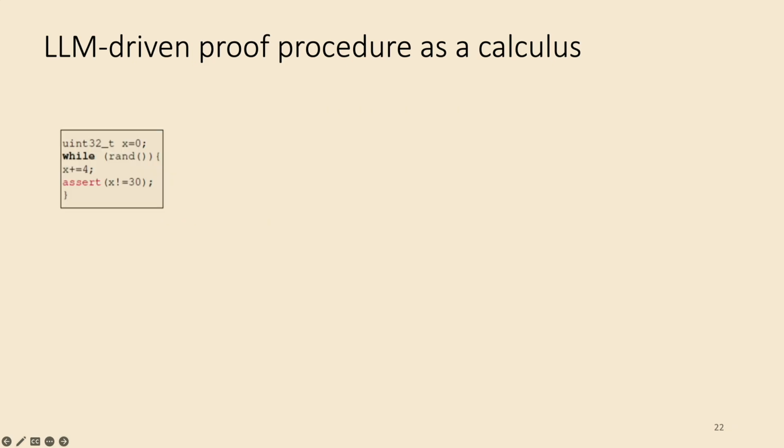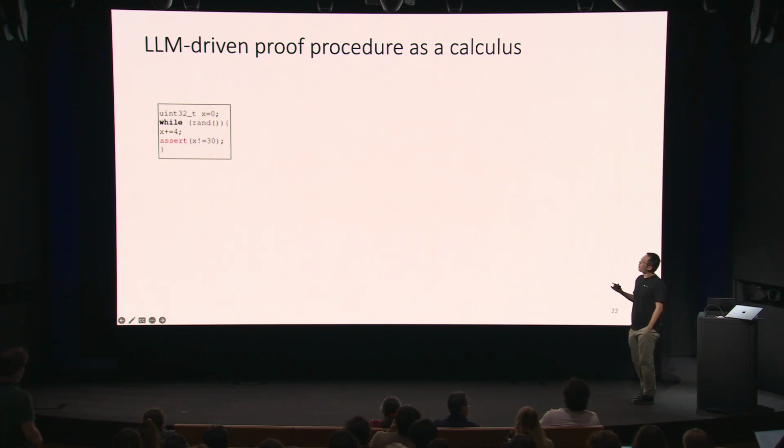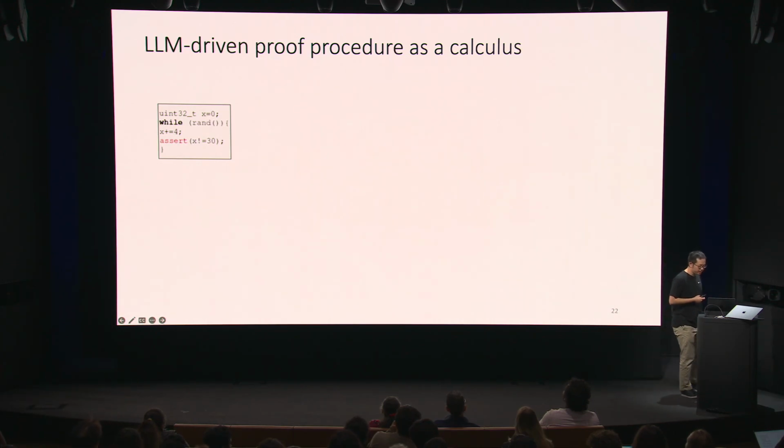So what I want to show is some example traces of how this proof procedure works in practice. Let's say we have this simple program. It's, again, a while loop where we keep adding 4 to this variable x, and we want to prove that x is not equal to 30. Perhaps it's a little bit surprising, but actually half of the tools that participated in the software verification competition in 2023 cannot solve this problem.